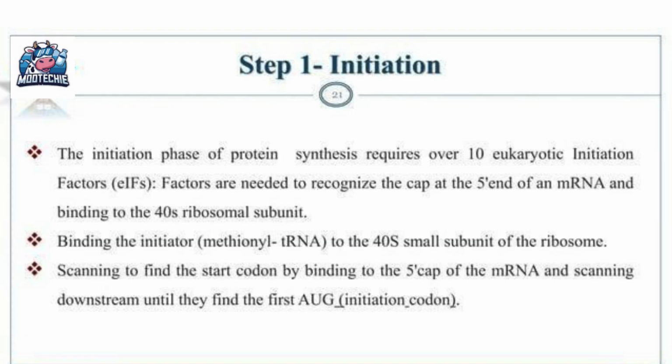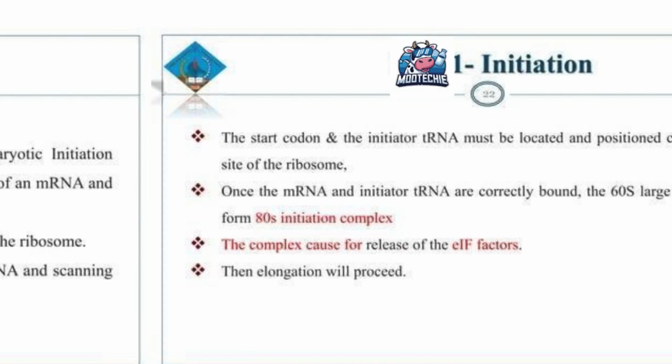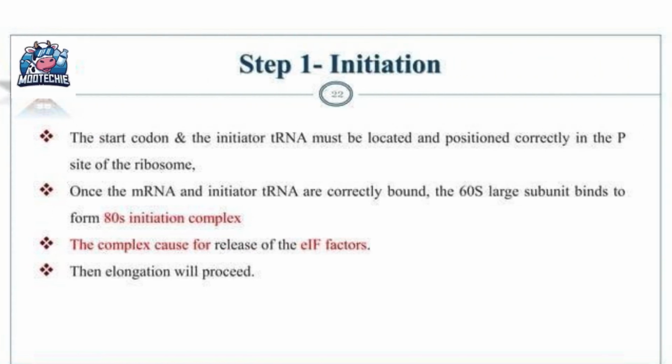Continuing with initiation, slide 9 explains the final setup. The start codon and the initiator tRNA must be correctly positioned in the P site of the ribosome. The P site is like the first docking station.